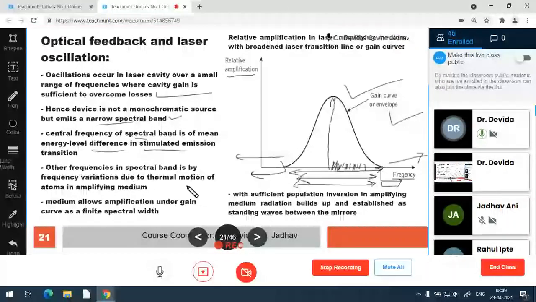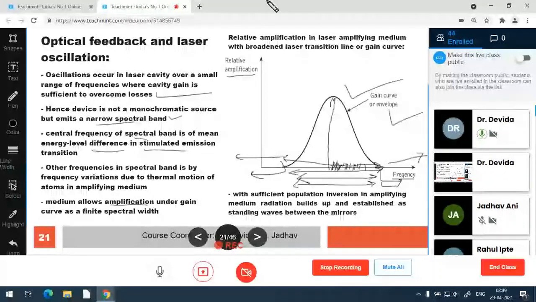Other frequencies in the spectral band occur by frequency variation due to thermal motion of the atoms also, and this is occurring in the amplifying medium. The medium allows amplification under the gain curve, which has a finite spectral width, as we see here. Only finite spectral width is there, and over that width the medium allows the amplification. This gain curve I think we have discussed yesterday.